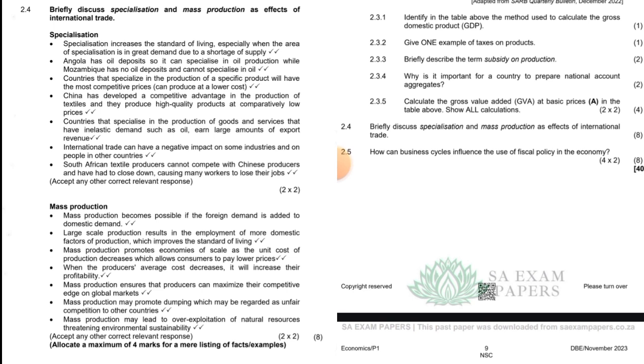Okay. Now we are going to 2.5. How can business cycles influence the use of fiscal policy in the economy? During a downswing, fiscal changes may be influenced as follows. During the downswing, the government implements expansionary fiscal policies to stimulate economic activity and avoid high unemployment. Personal income tax rates may be reduced to increase households' disposable income and stimulate consumer spending.